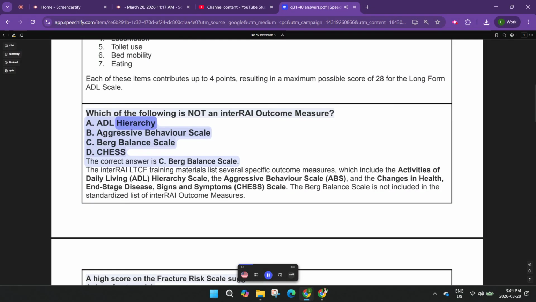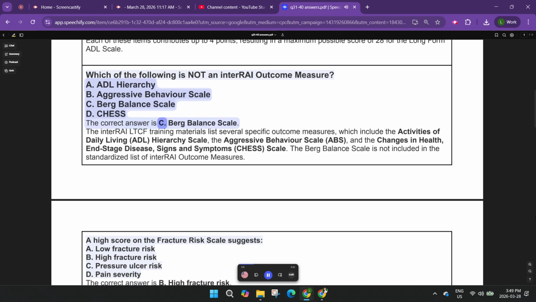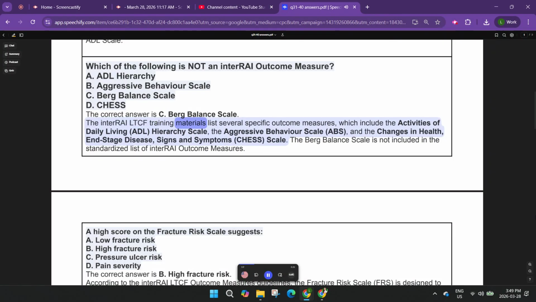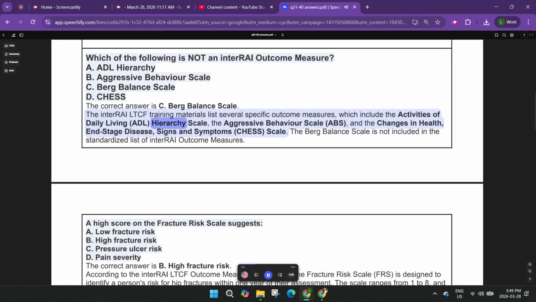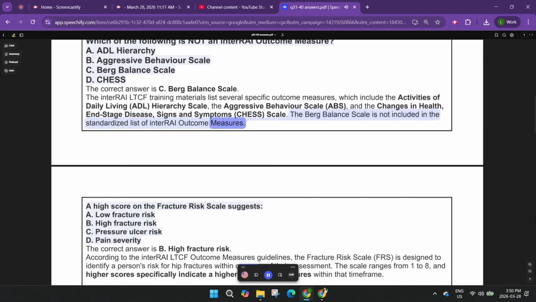Which of the following is not an interRAI outcome measure? A. ADL hierarchy, B. Aggressive behavior scale, C. Berg balance scale, D. CHESS. The correct answer is C, Berg balance scale. The interRAI-LTCF training materials list several specific outcome measures, which include the activities of daily living, ADL, hierarchy scale, the aggressive behavior scale, ABS, and the changes in health, end-stage disease, signs and symptoms, CHESS, scale. The Berg balance scale is not included in the standardized list of interRAI outcome measures.